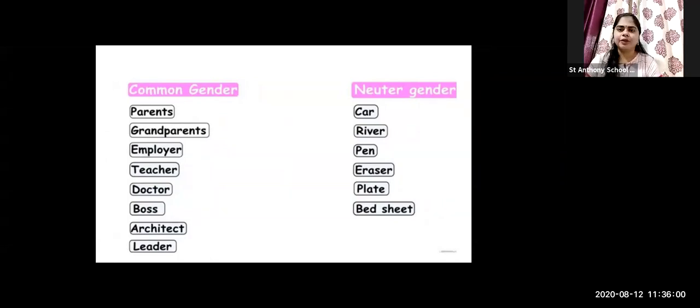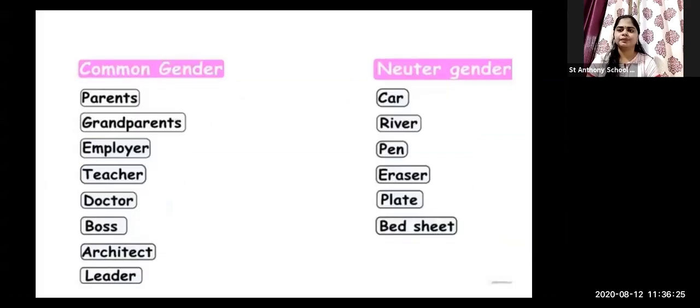Repeat after me, parent. Now stop typing and repeat after me. Common gender noun: parent, grandparents, employer, teacher, doctor, boss, architect, leader. Now neuter gender: car, river, pen, eraser, plate, bedsheet.